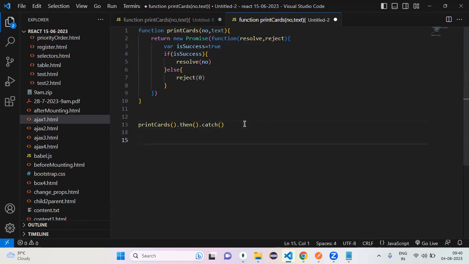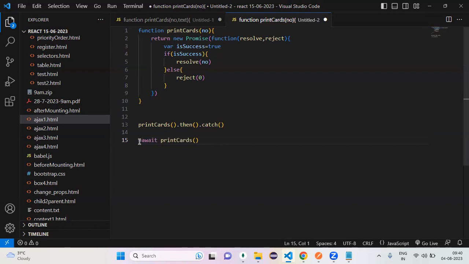Another way is what? Print chords returns me a promise. If it returns a promise, we can handle it by using which keyword? Await. Just prefix that particular promise-returning method with await. Now this method returns a promise, so I handle it with await. Inside the promise, what we have?